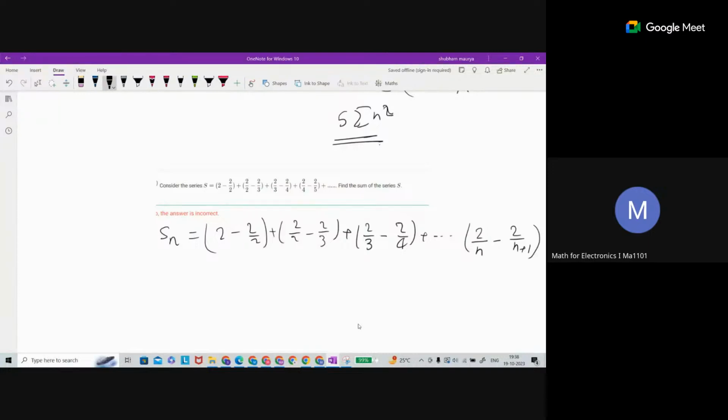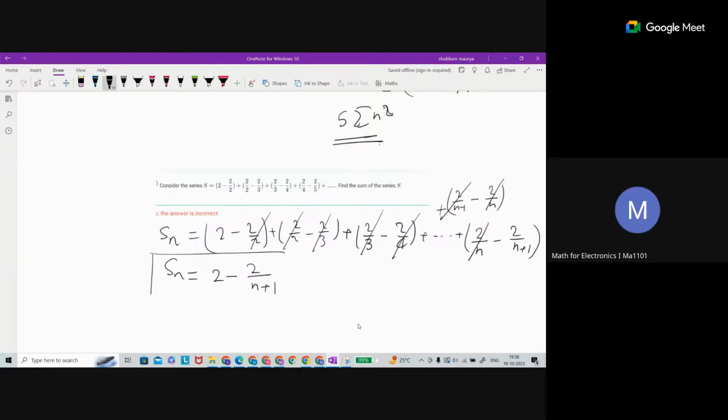Now just open the bracket. This term is cancelled out by this one, this term is cancelled by this one, and this one is cancelled by the next term. See the pattern here. The previous term is 2 upon n minus 1 minus 2 upon n. So this will cancel out with the previous one. Finally Sn is 2 minus 2 upon n plus 1.